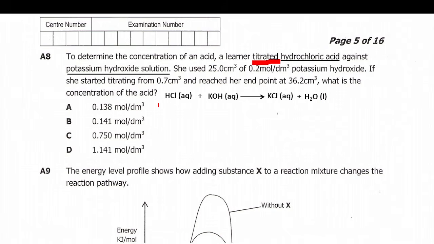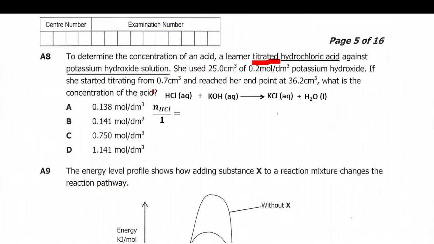So now, to answer this question, you have first of all to put a mole-to-mole relationship using stoichiometry. According to stoichiometry, you are supposed to say number of moles of hydrochloric acid over stoichiometric mole ratio. The stoichiometric mole ratio is the number of moles of a substance in a chemical equation.